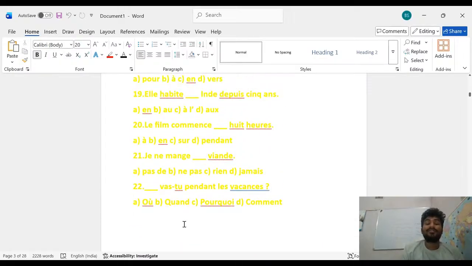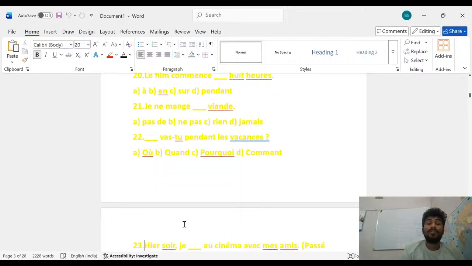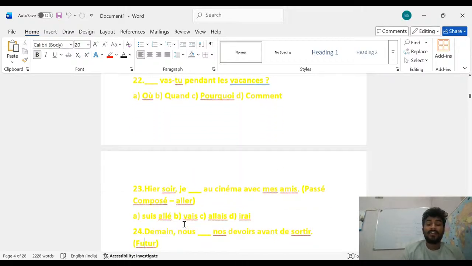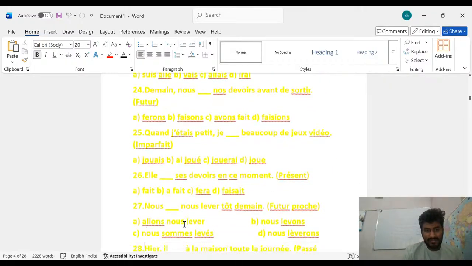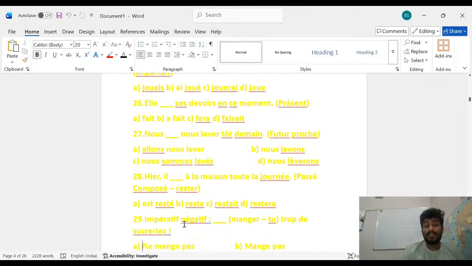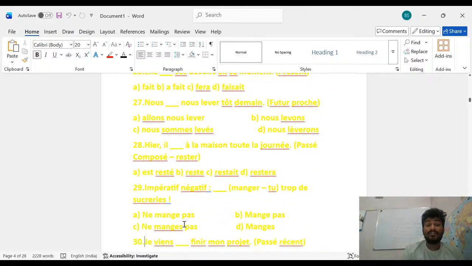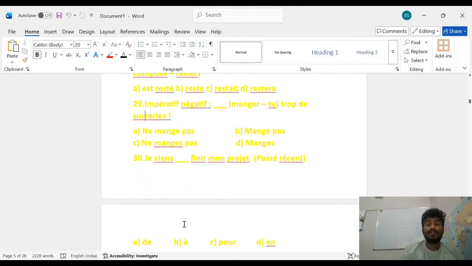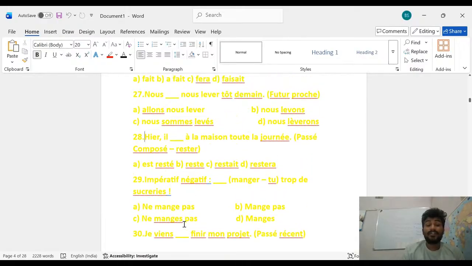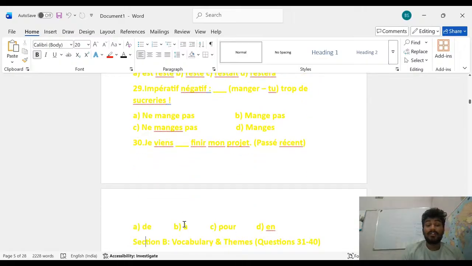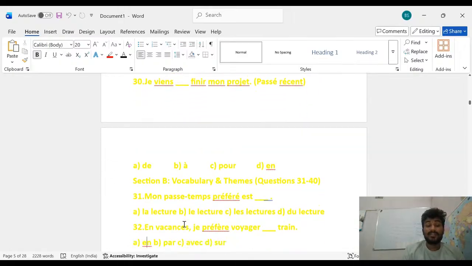Let me show you the 19th question, and then 20, 21, 22, 23, and down to the 24th, here is the 25, and here is the 26, and after that 27. Let me show you the 27. So 27, after that 28, then 29, and then question 30 is here.